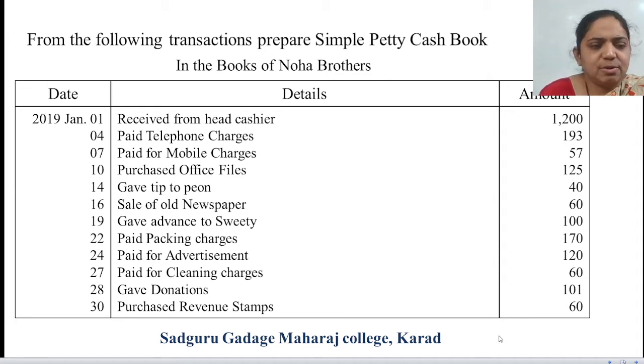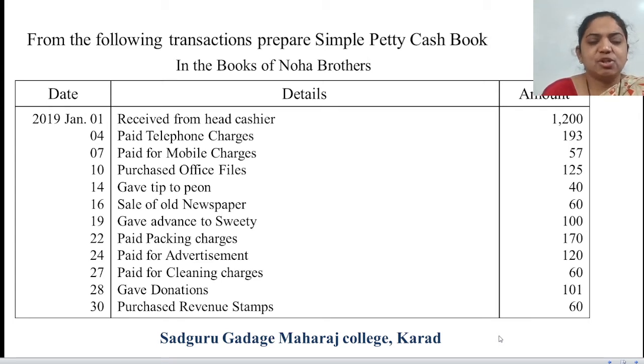On the date side, 2019, Jan 1, received from head cashier 1,200. Date 4, paid telephone expenses 193. Date 7, paid mobile charges 57. Date 10, purchased office files 125. Date 14, gave tip to Pune 40. Date 16, sale of old newspaper 60 rupees. Date 19, gave advance to Sweetie 100.